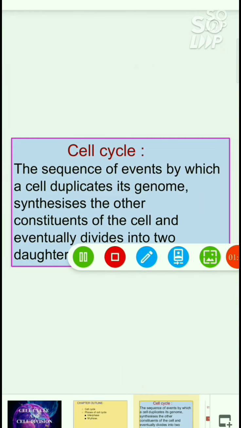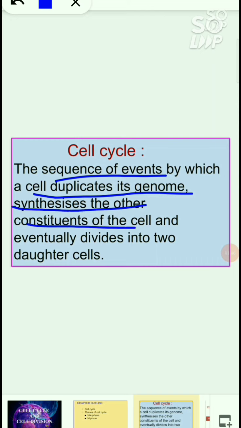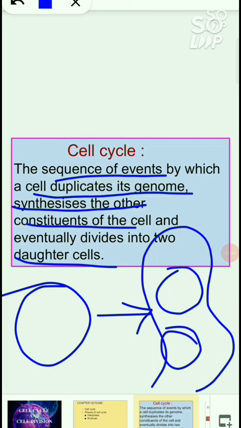The cell cycle means the sequence of events in which the cell duplicates its genome, synthesizes the other constituents of the cell, and eventually forms two daughter cells. So the events which take place during the formation of two daughter cells from a single cell are known as the cell cycle.